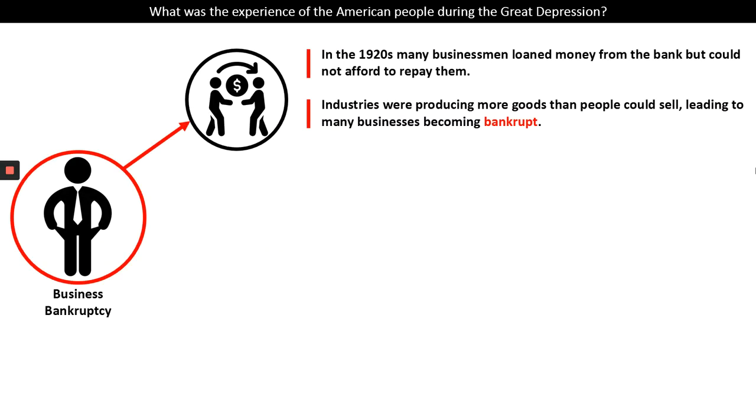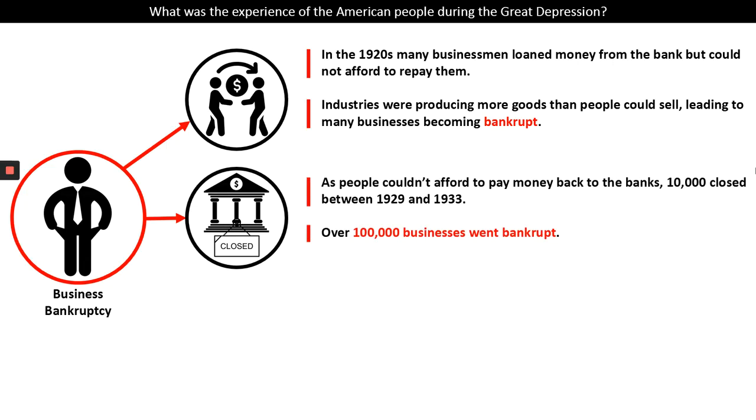Now, in the 1920s, many businessmen loaned money from the bank, but they could not afford to repay them. And because of mass production, these industries were producing more goods than people could sell. Eventually, enough people buy your fridge or they buy your car that they don't need to buy any more. And so, as the demand for products decreased, many businesses then became bankrupt.